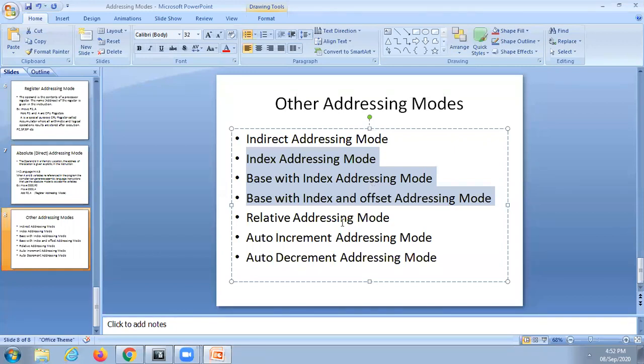Then relative addressing mode has a different concept. Auto decrement and auto increment have another concept. Indirect addressing mode is the next part of direct addressing mode. We can correlate indirect and direct addressing modes tomorrow, and I will tell you the simple difference then.